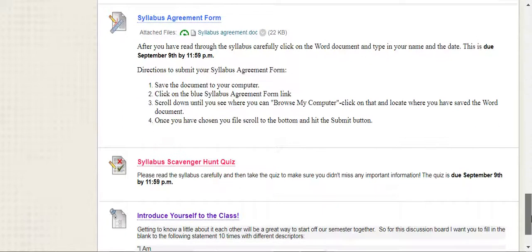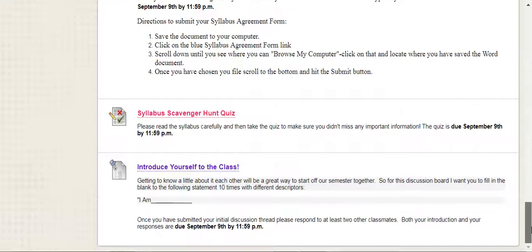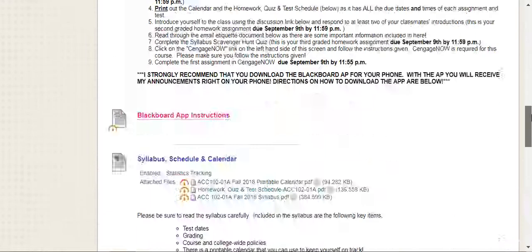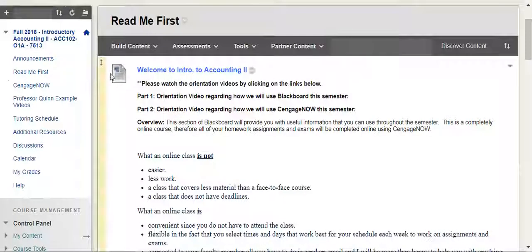The syllabus agreement form is below here, as is the scavenger hunt quiz and the link to introduce yourself to your classmates. The final thing here that I'm going to talk about is Cengage Now.